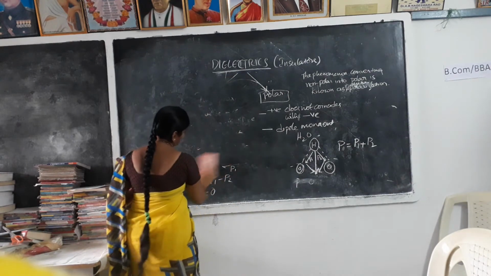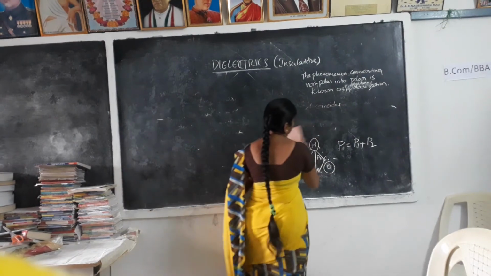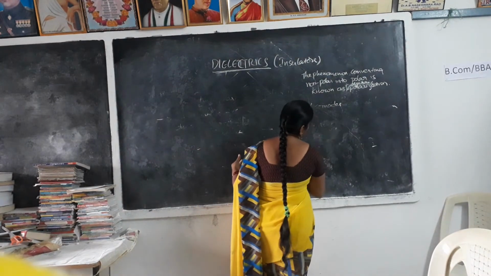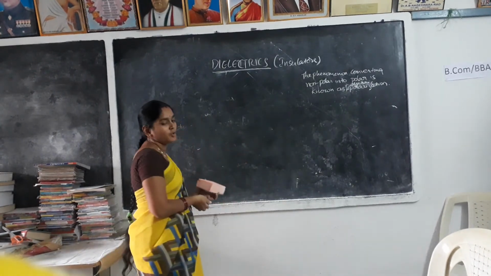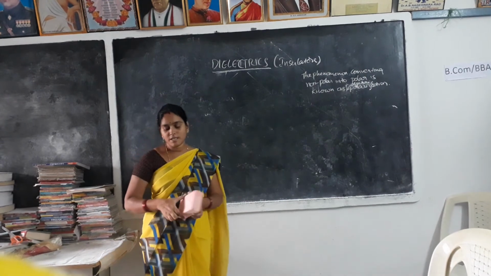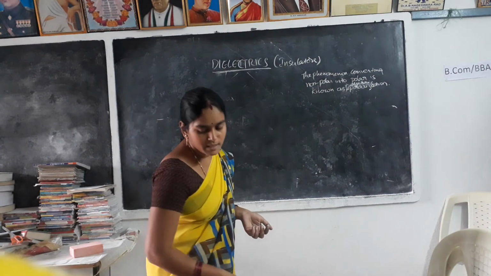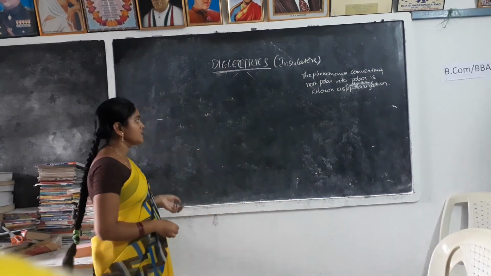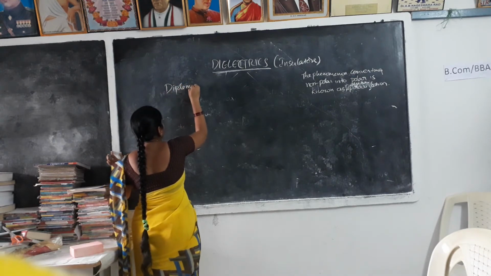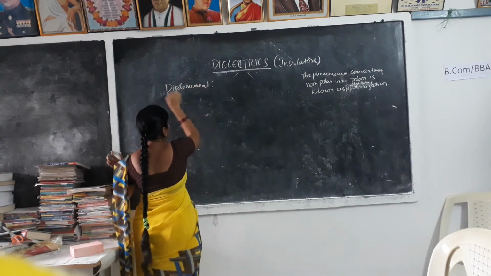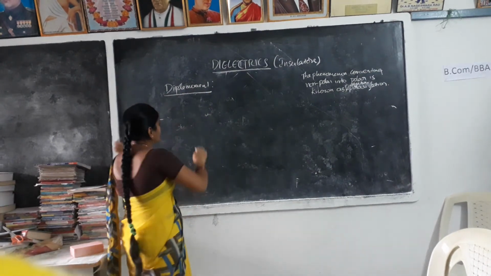Next, we are going to study dipole moment, because the two parts of the dielectrics are non-polar and polar. In non-polar, dipole moment is 0, and in polar we have a dipole moment. So for that reason we discuss dipole moment. What is dipole moment? In order to express the dipole moment, we consider the uniform field.